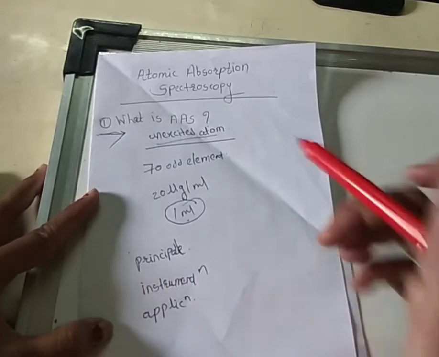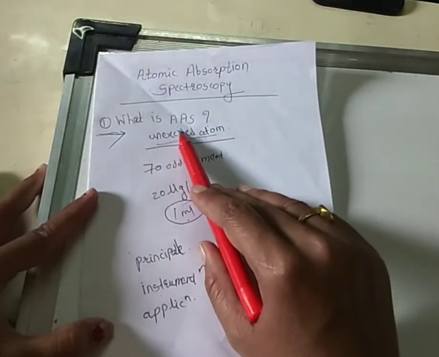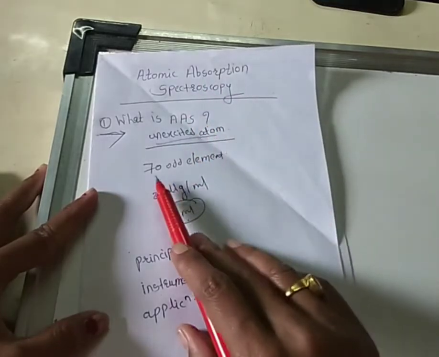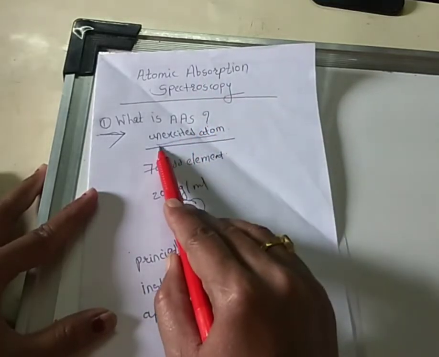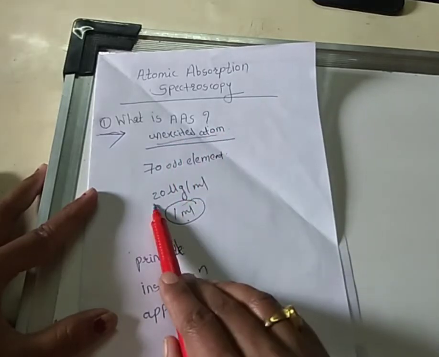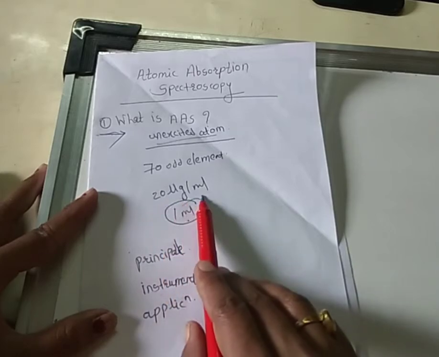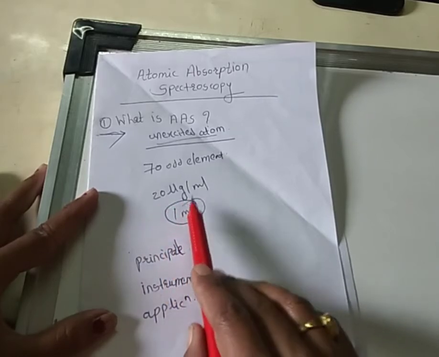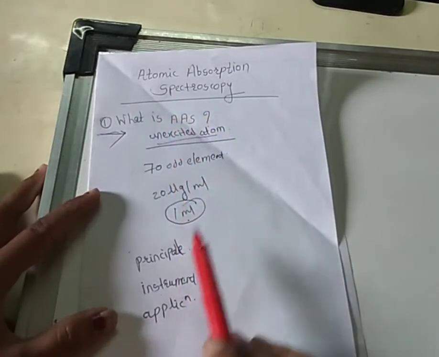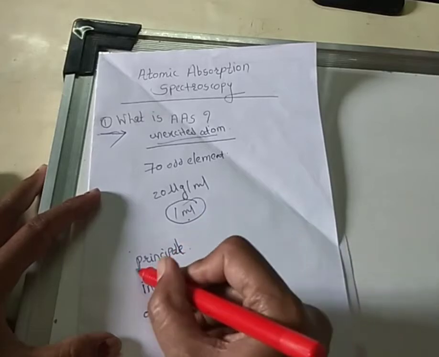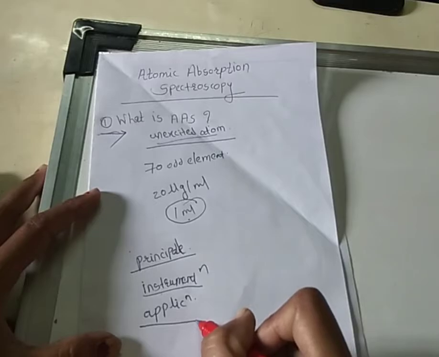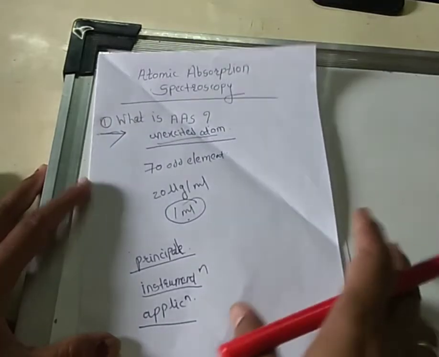In today's lecture we focused on the introductory part of atomic absorption spectroscopy. In this technique we study the unexcited atom with the help of the flame method. The sensitivity is about 20 microgram per ml, and the sample required is about or less than 1 ml. We study the principle, instrumentation and application. So let us begin with the principle.